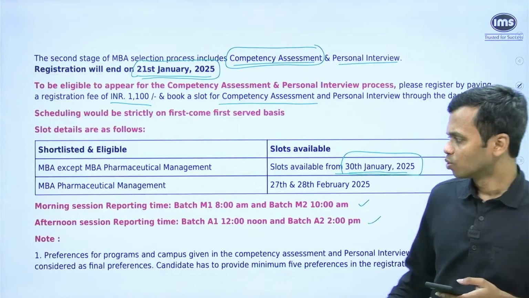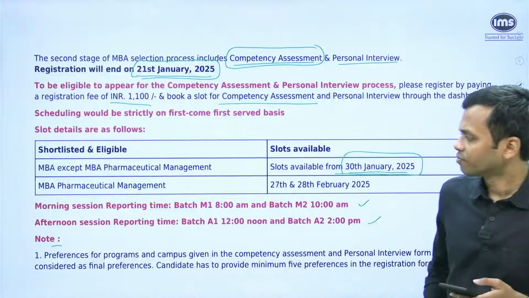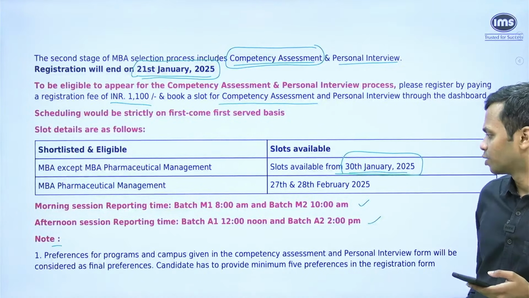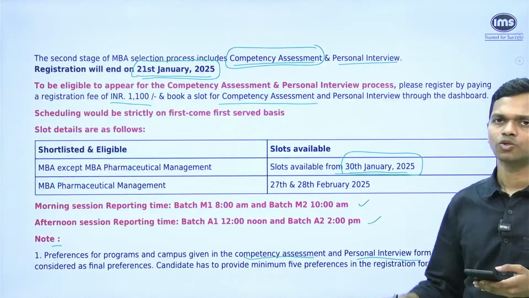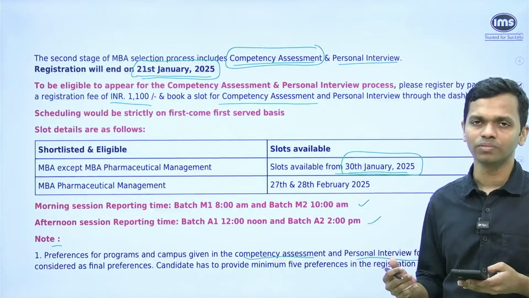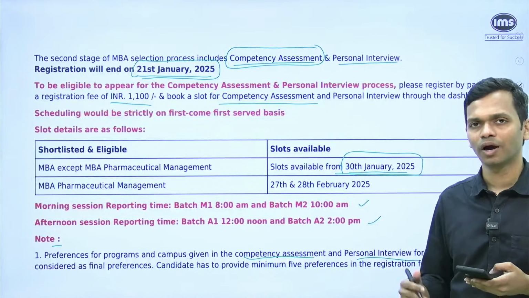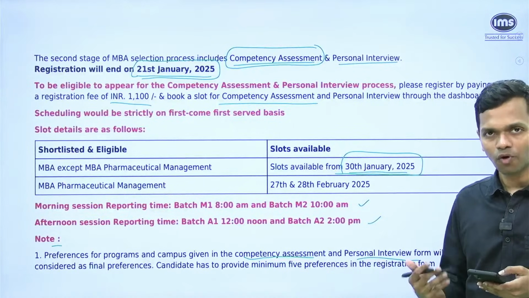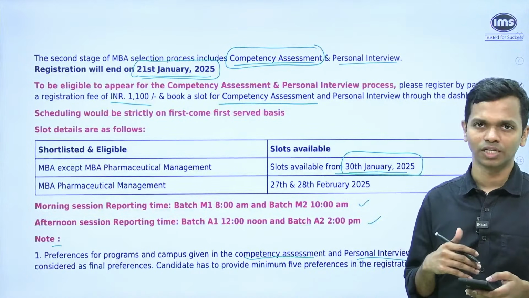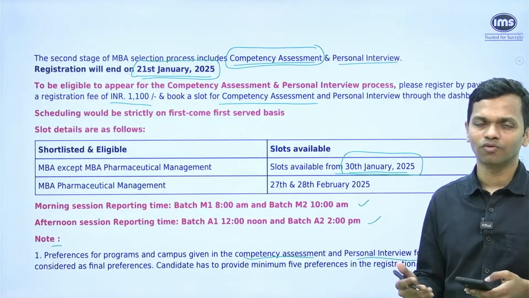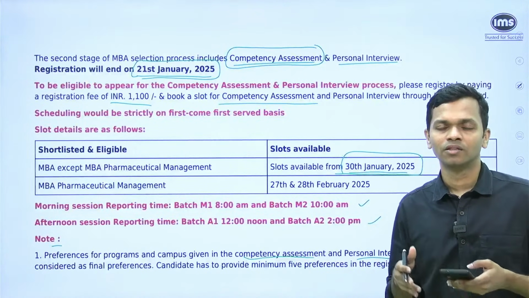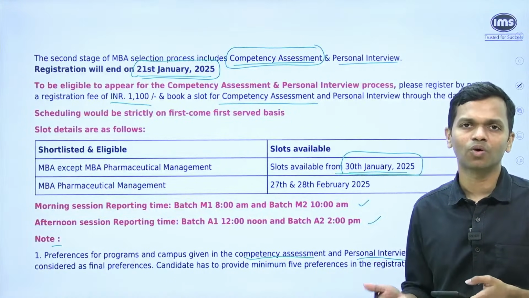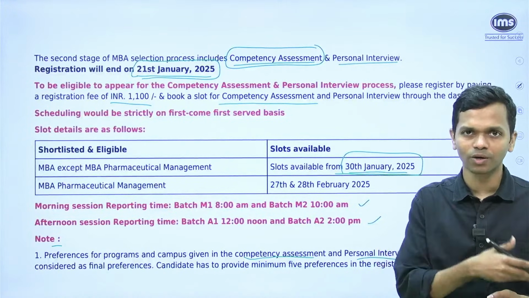Now, one thing to note here is that the preference for programs and campuses that you give in the competency assessment and PI form. So when you go for this and when you fill the form for the competency assessment, you have to indicate the preference, for which you have to know what were the cutoffs last year. So last year's cutoff, if you go through, basically that is the order that you maintain in terms of preference. This is not going to be very different from the order that you had put, let's say, when you applied to NMIMS.